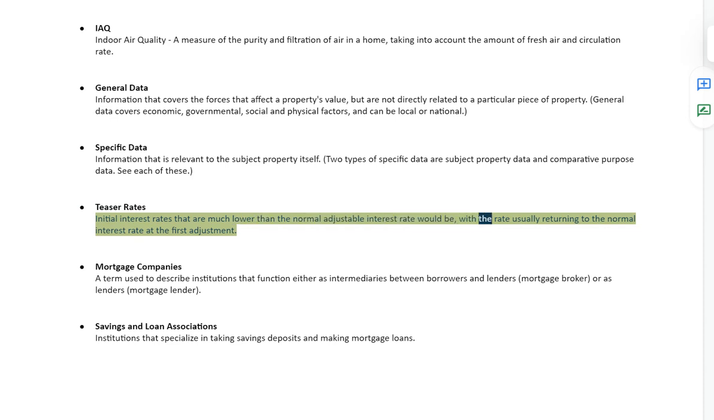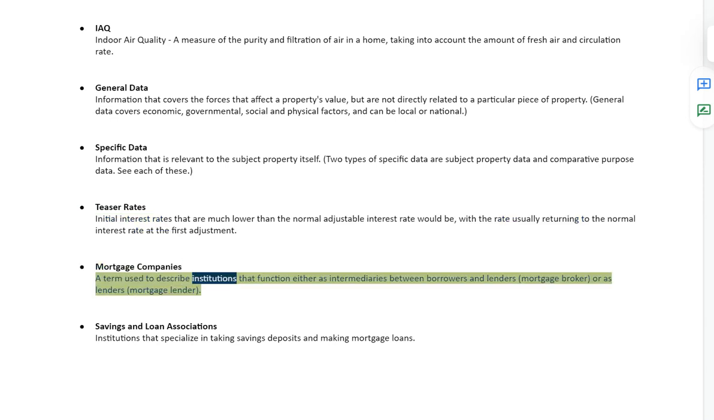Teaser rates, initial interest rates that are much lower than the normal adjustable interest rate would be, with the rate usually returning to the normal interest rate at the first adjustment. Mortgage companies, a term used to describe institutions that function either as intermediaries between borrowers and lenders, mortgage broker, or as lenders, mortgage lender.